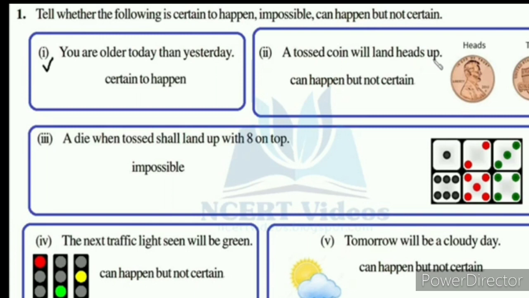Second one, a tossed coin will land heads up. When you toss a coin, you may get head or tail, so we cannot say the correct outcome. Therefore, this can happen but is not certain.